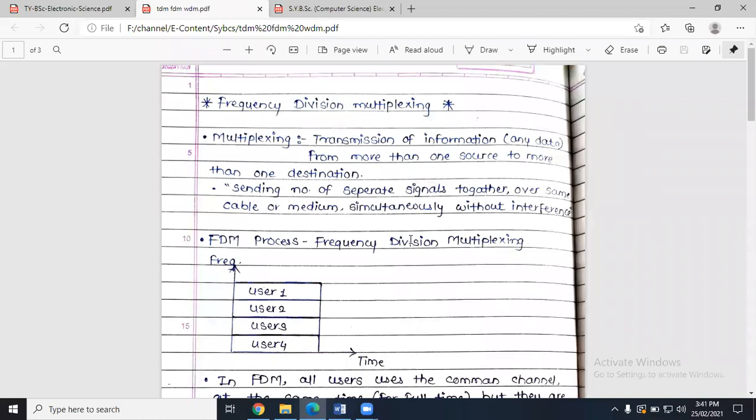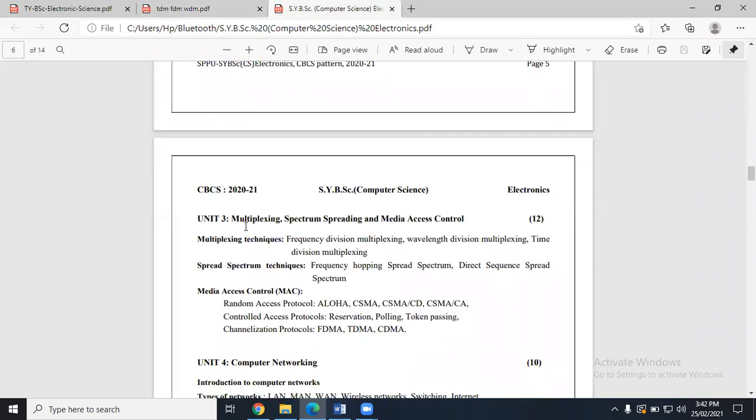Hello students. In today's lecture, we are going to start our new chapter, which is multiplexing, spread spectrum techniques, and media access control. This chapter is divided into three basic concepts: first is multiplexing techniques, second is spread spectrum techniques, and last one is media access control, that is MAC. We are going to study in detail each and every technique.